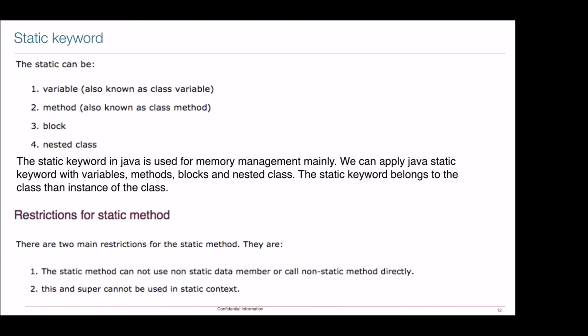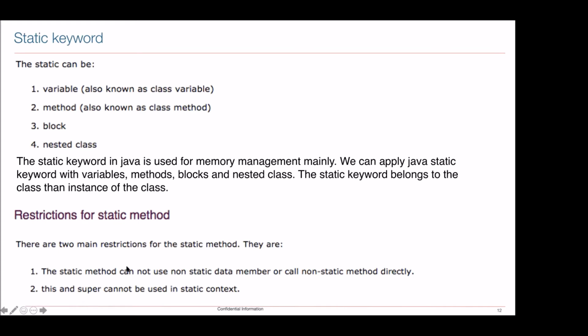For accessing any static variable, you need not create any object; you can access it directly from the class name, or within the class also. That will be seen. So there are two main restrictions with static methods. One, and this is a very important restriction, is that a static method cannot use a non-static member or call a non-static method directly.